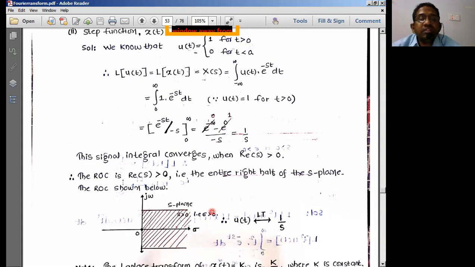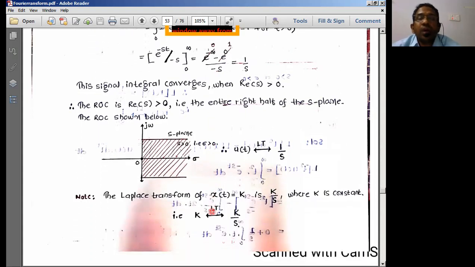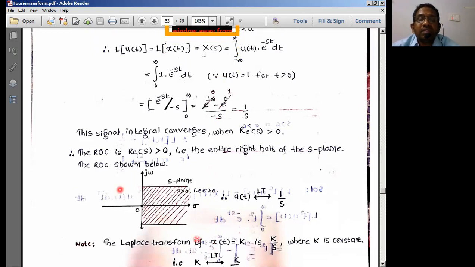Now, apart from this, we have to indicate the ROC also for the Laplace transforms. Now, what is the condition for convergence? The condition for convergence is that the integral, or the Laplace transform, is going to converge for all real values of s greater than 0. What is the real value of s? It is nothing but sigma for us. s is equal to what? Sigma plus j omega. The j omega part is the imaginary part, sigma is the real part. So the real part, sigma, should be greater than 0. That is the condition that we will be having over here.